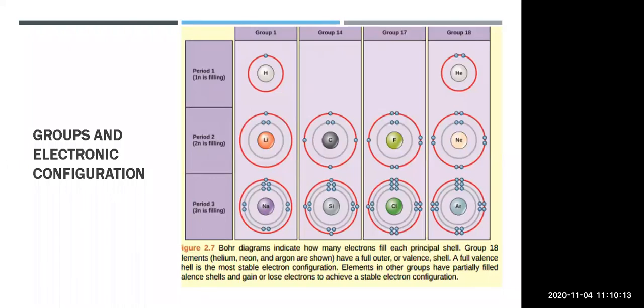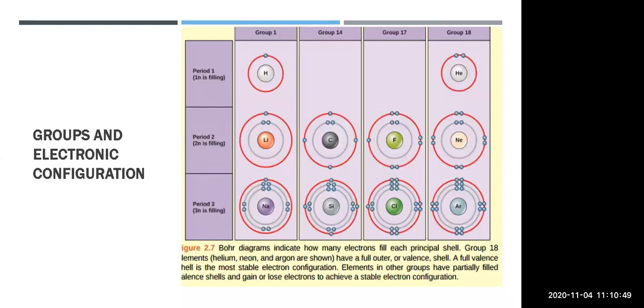After that, the 17th group, the halogen group, is there. How many electrons should be there in the outermost shell? It should contain 7 electrons. So 7 electrons are there in the outermost shell for fluorine and for chlorine also. You can see this diagram: the red color circle is the outermost shell and it contains 7 electrons. So whatever elements are present in that particular group contain the same number of electrons in their outermost shell.